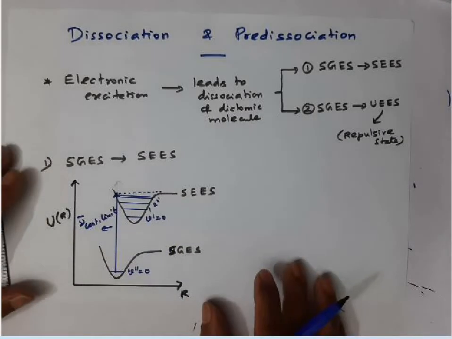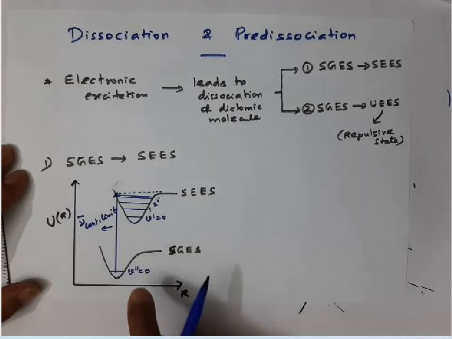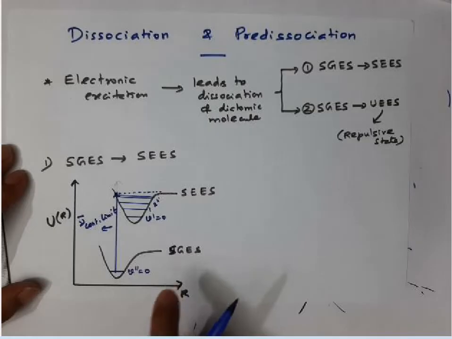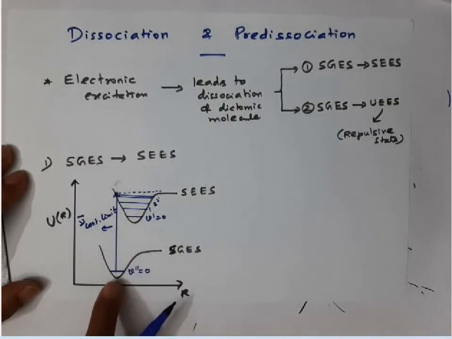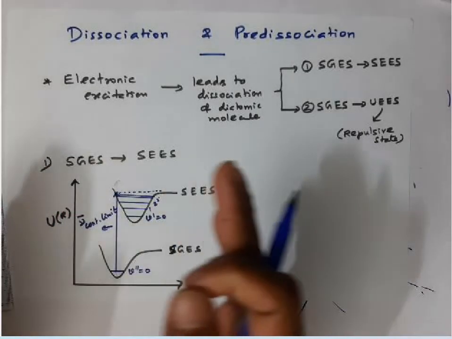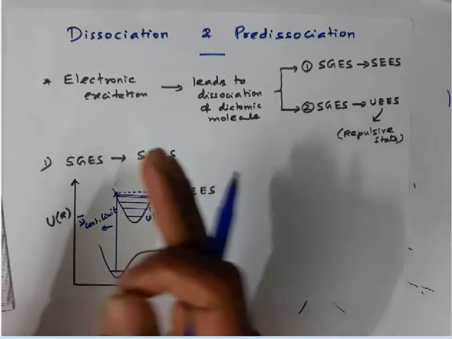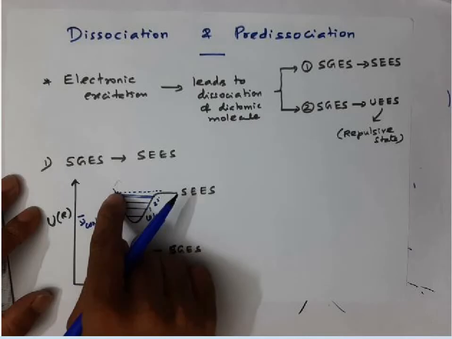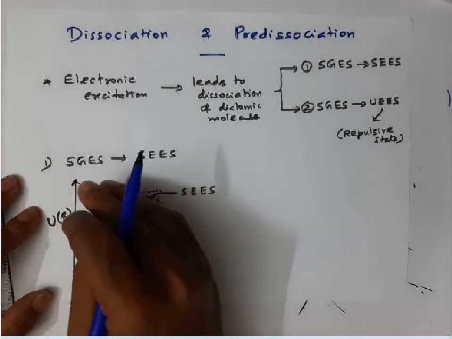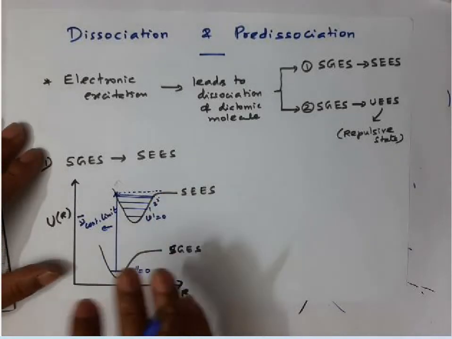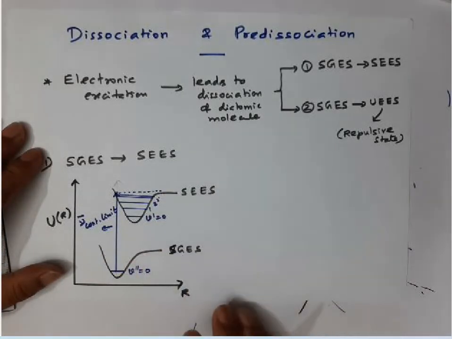So the molecule dissociates if the transition takes place from a stable ground electronic state to a stable excited electronic state, but the condition is that the internuclear distance of the ground electronic state and the equilibrium internuclear distance of the excited electronic state should differ widely, such that the transition eventually leads to the maximum vibrational state of the excited electronic state. In this case, how will the spectrum appear?